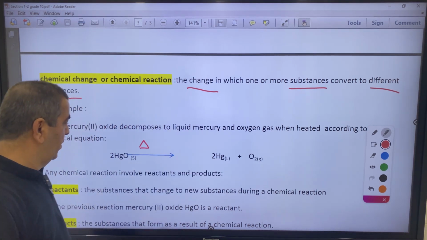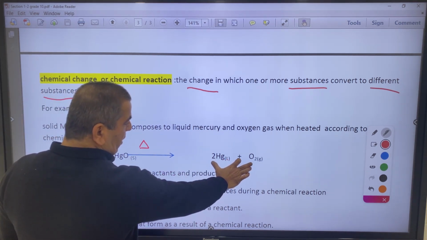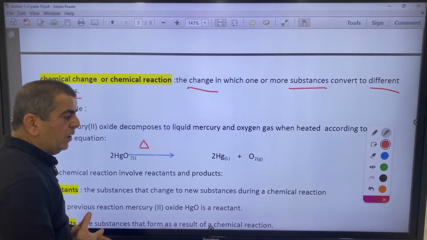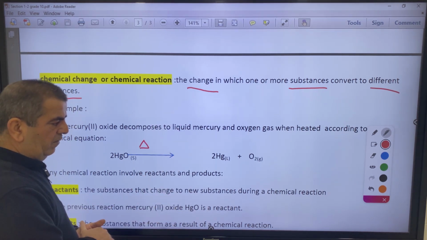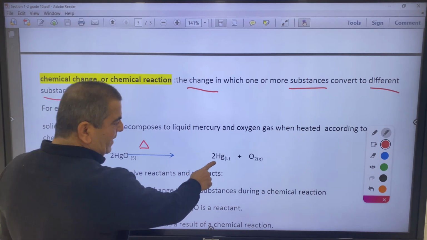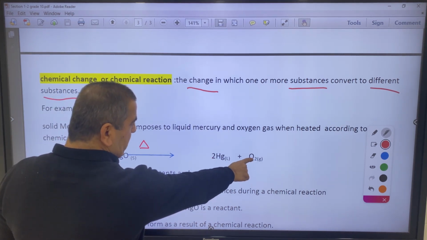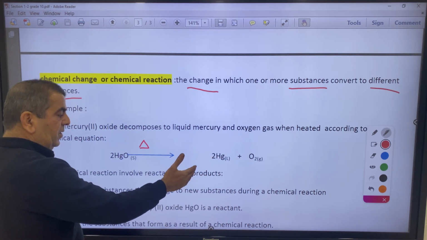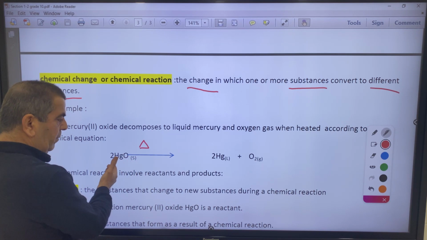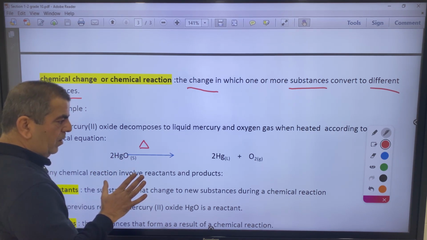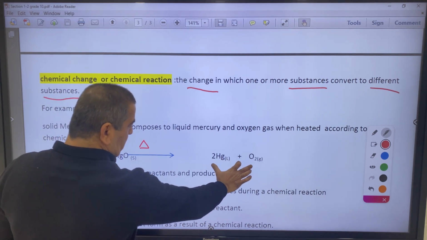Of course, we had here a compound and we got two pure elements. All properties of the products, the liquid mercury and the gaseous oxygen, differ very widely from the properties of mercury oxide. So, in this reaction, the products are new substances.